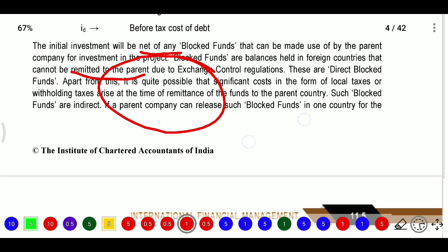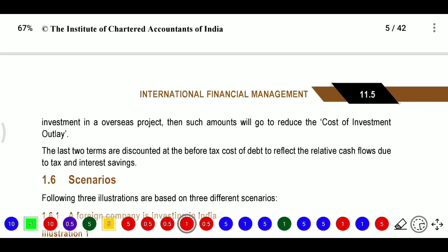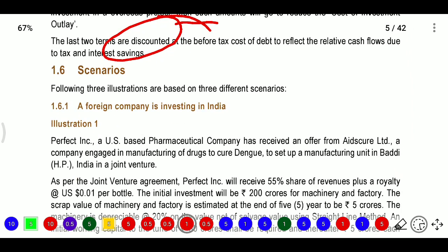If the parent company releases such blocked funds in one country for investment in an overseas project, then such amounts will reduce the cost of the investment outlay. The last two terms are discounted at the before-tax cost. So we will use the before-tax cost as the discount rate, and the relevant cash flows will be subject to tax and tax savings. Next, they provided some scenarios.